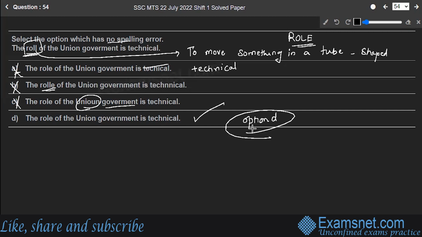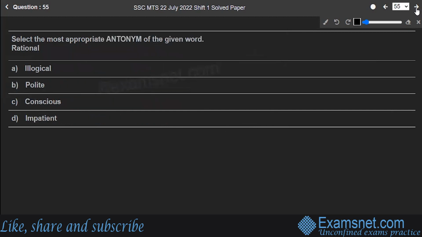Hope you are clear. Let's move to the next question, number 55. Select the most appropriate antonym of the given word, rational. Antonym means opposite meaning word. So let's discuss the meaning. Rational means something based on logic. Illogical means something which doesn't have any logic. Again, the same thing, something without logic.